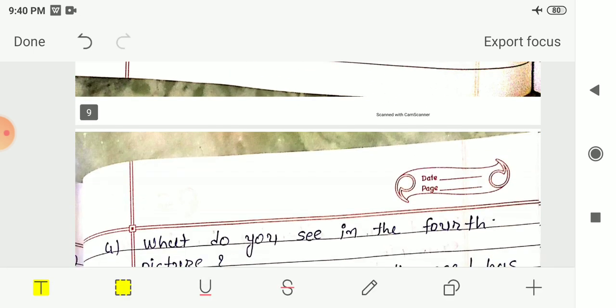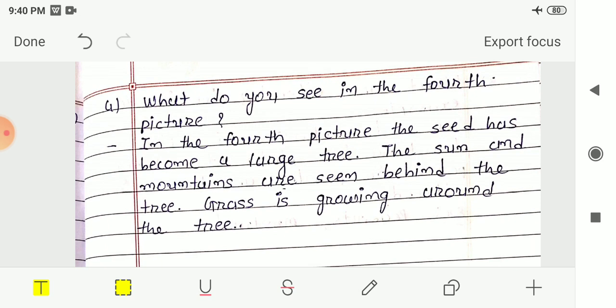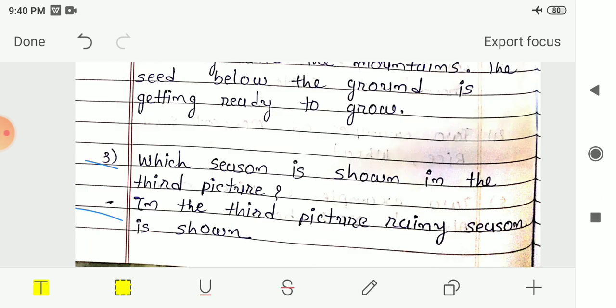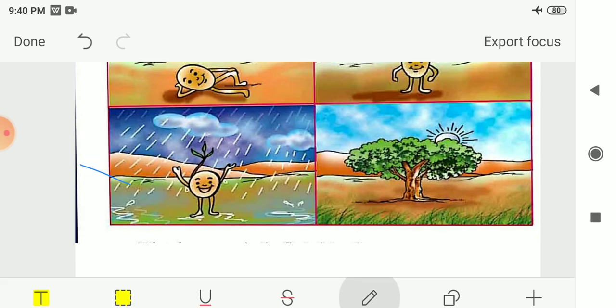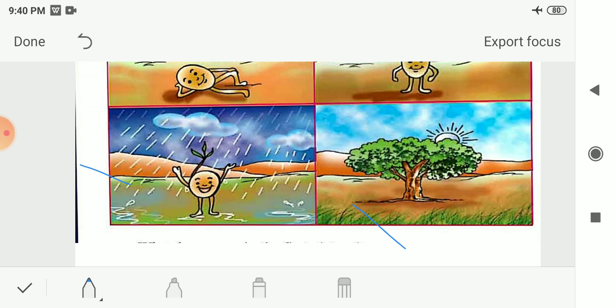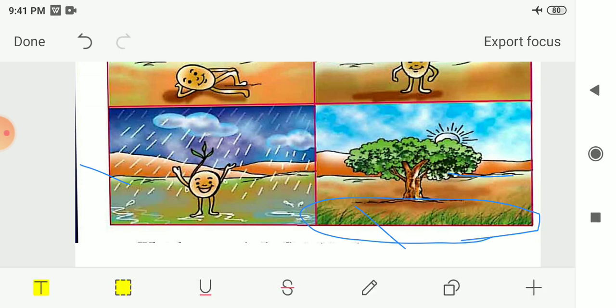Now the next question is, what do you see in the fourth picture? So let me first see what the fourth picture is. Here it is shown to you. In the fourth picture, we can see that the seed has become a large tree, and the sun and the mountains are seen behind the tree. We can also see grass growing around the tree. So we can see all these things in the fourth picture.